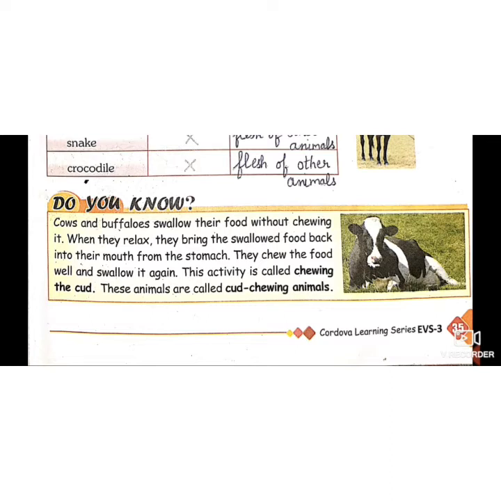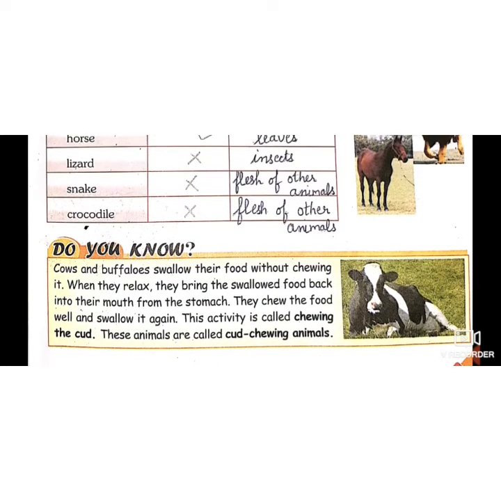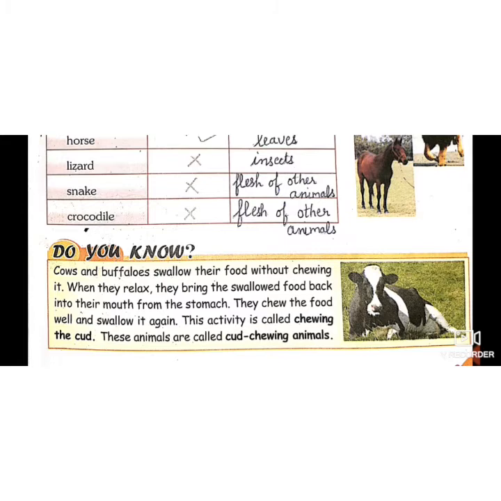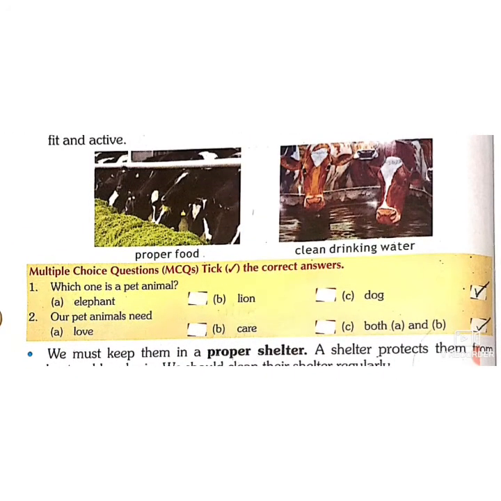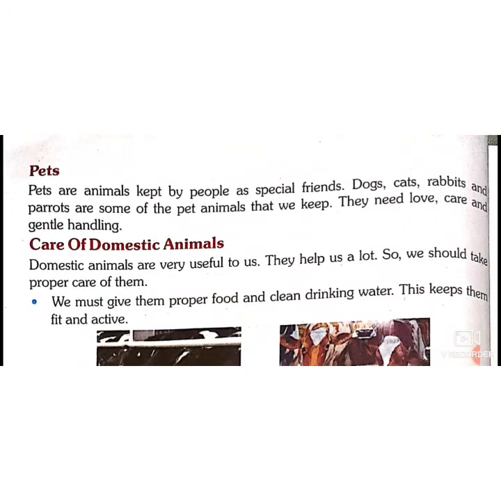I have shown you these cud chewing animals in our Zoom class also with the help of some students who have domestic animals at their home, and we have seen their shelters also, how they take care of them. Now pets are the animals which are kept by people as special friends. As I told you, I had some pets in the past, and some students also told me they had pets. Dogs, cats, rabbits, parrots. These are the most common pets which we keep. They need love, care, and gentle handling.